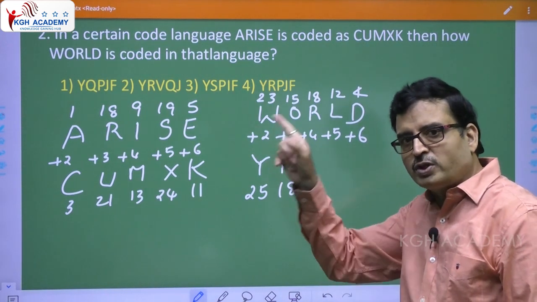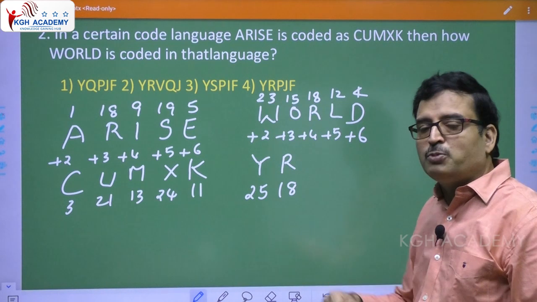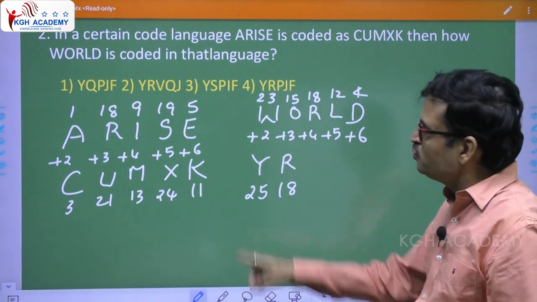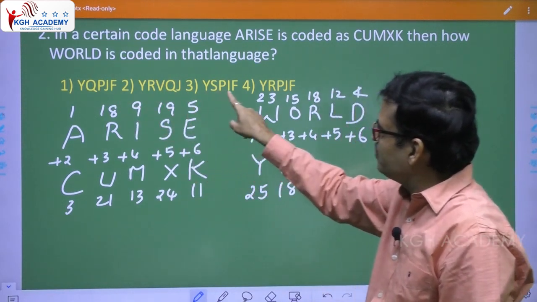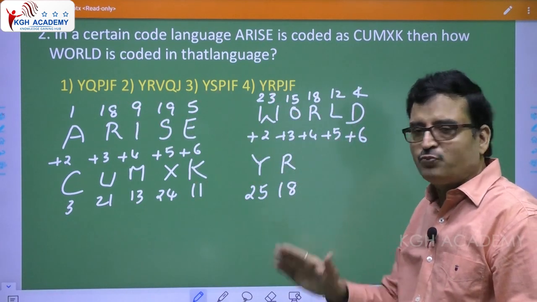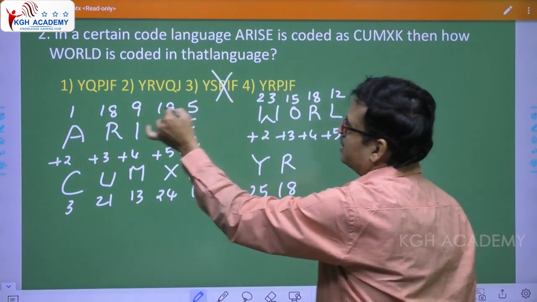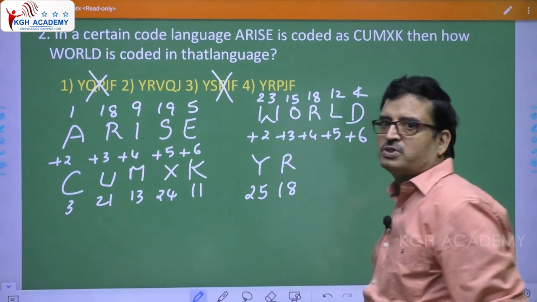You have to always look at the options, please note, very important, because sometimes our logic may not match with the examiner's logic. So there's a reason you have to see. Now see, Y, no problem, we are going in the right way. Now see, next letter is R. So in this way, please note, this is eliminated, this is eliminated, two options are eliminated.